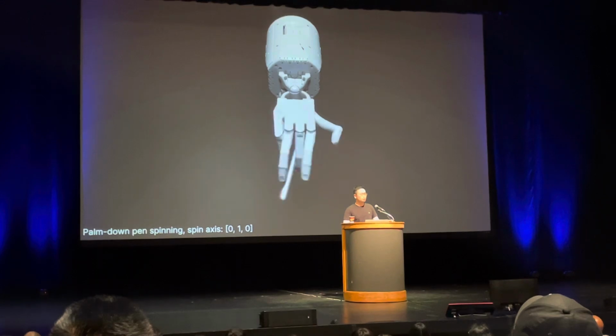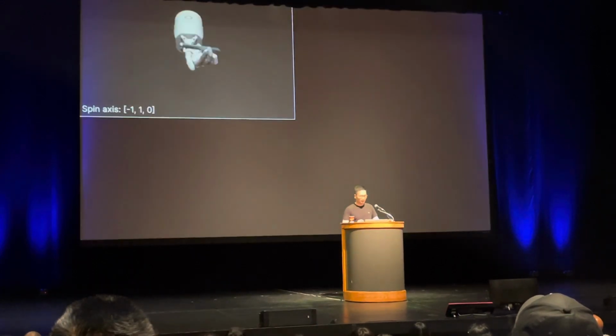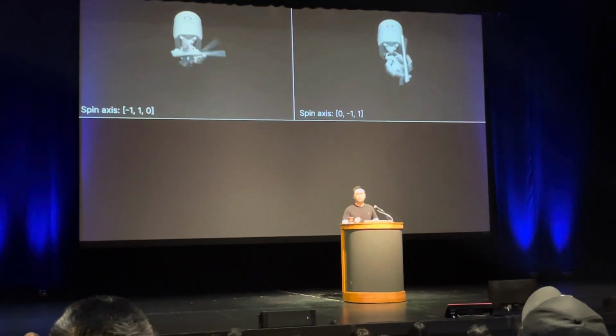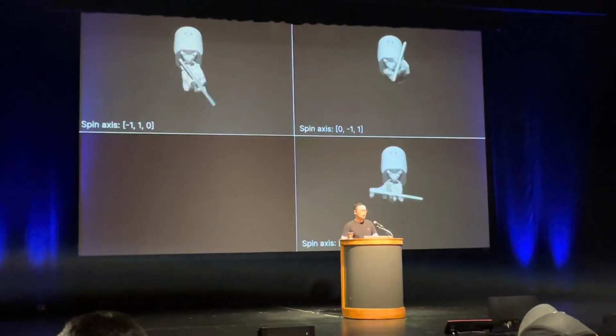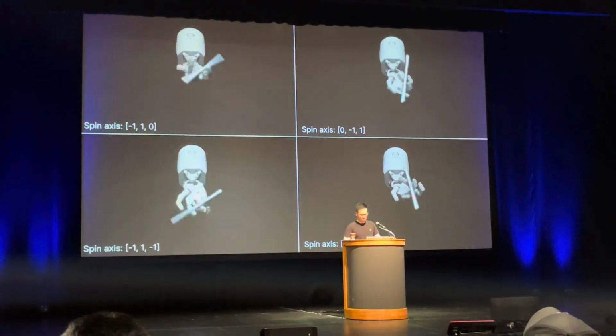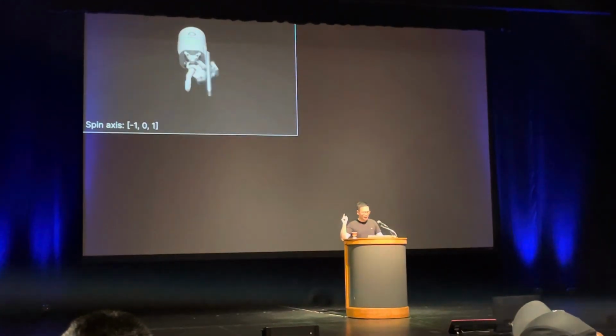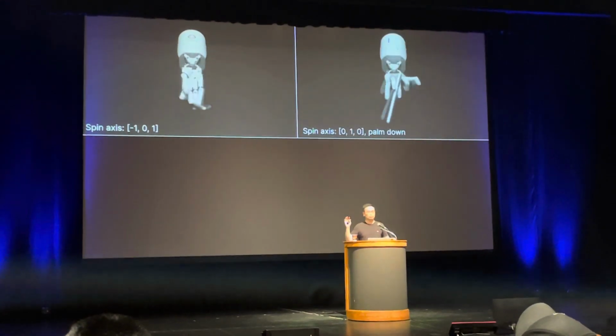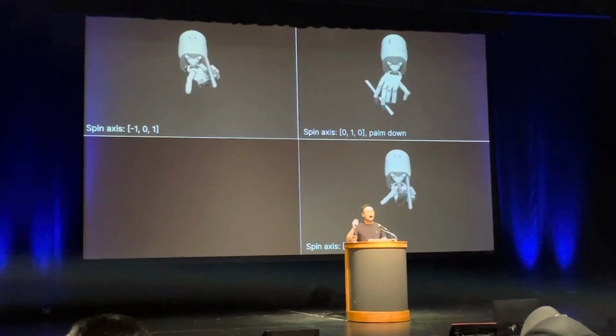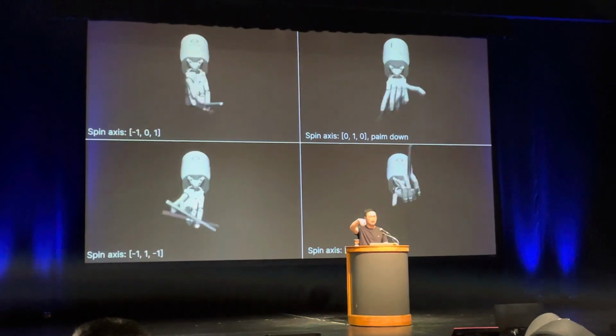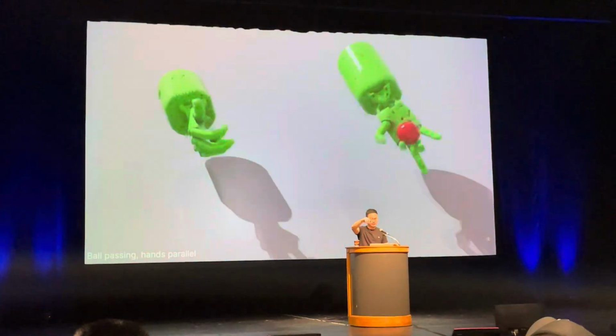So compared to expert humans, we actually found that Eureka can even outperform some of the experienced NVIDIA engineers who wrote Isaac Sim. And you see here, it can spin the pen. It can teach the robot hand to spin the pen along different axes, right? You can even spin the pen in reverse, right, when gravity is against you.